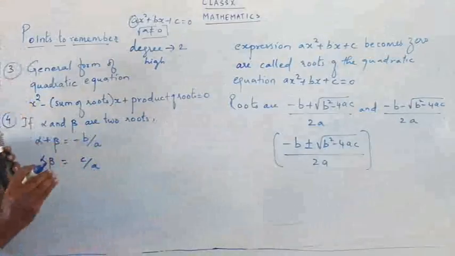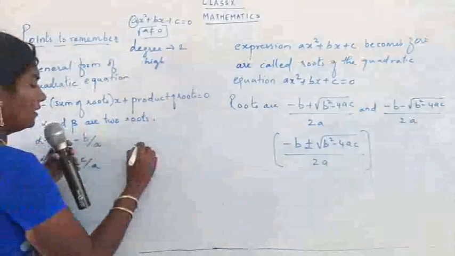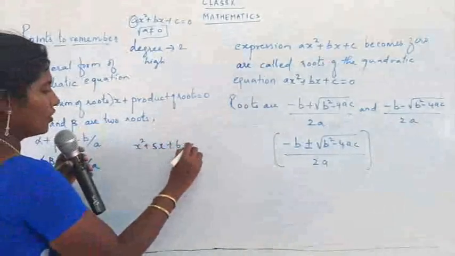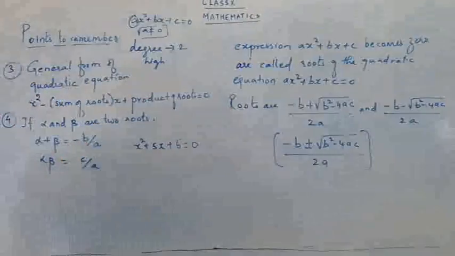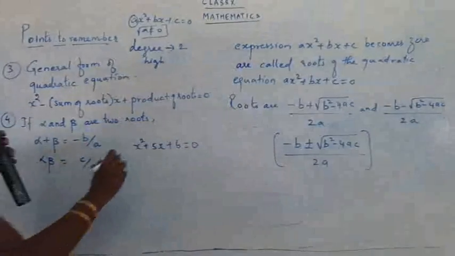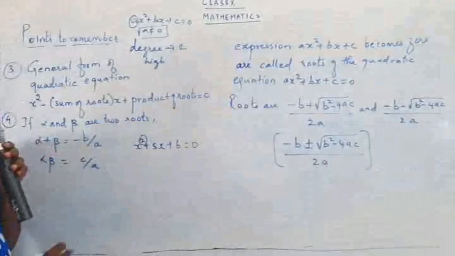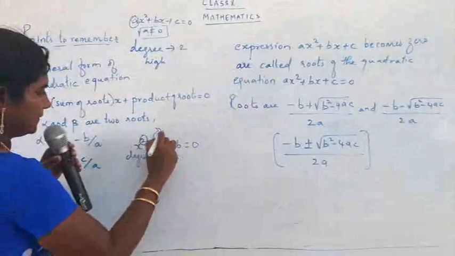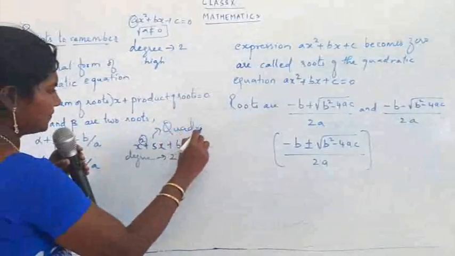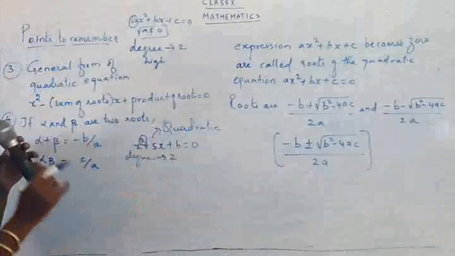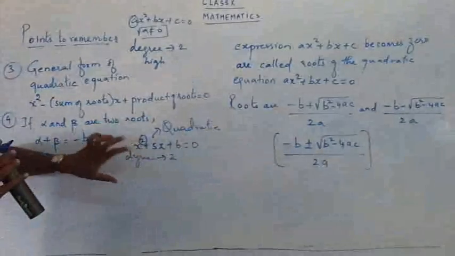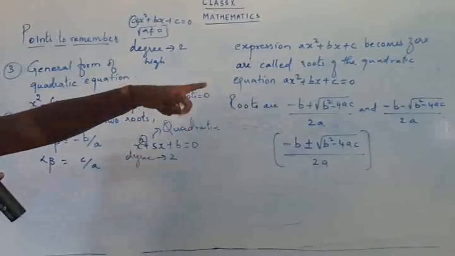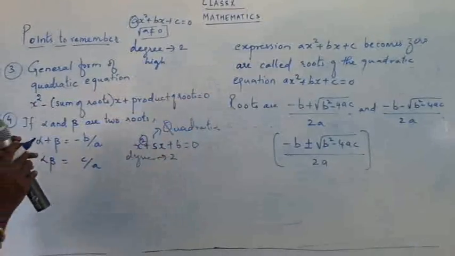See, I'll take one simple expression: x square plus 5x plus 6. We have a quadratic. Is this a quadratic expression? Yes. The highest power is 2, so the degree is 2. So this is a quadratic expression. Now, what are we doing here? We are finding the value for x, that makes the expression 0. We write it like this.